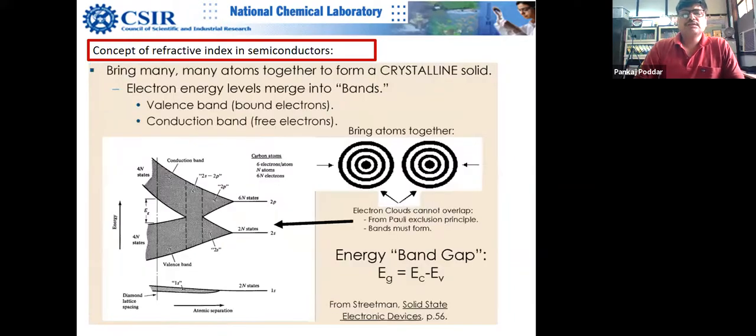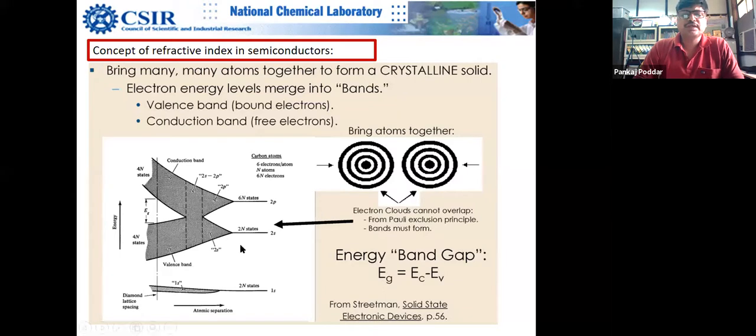Finally, semiconductors. For semiconductors, we apply band theory, and Felix Bloch was the physicist who gave this band theory. When you keep bringing atoms together, there is sharing of electrons and hybridization of the levels.